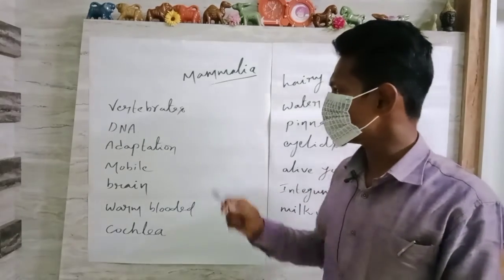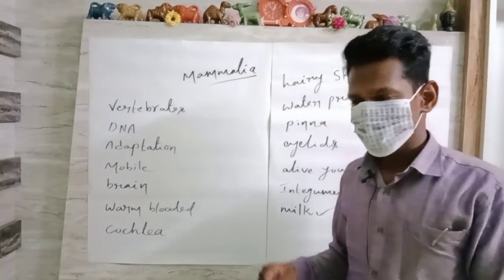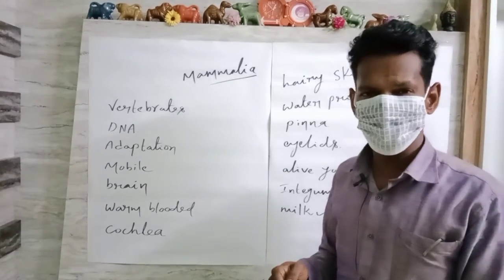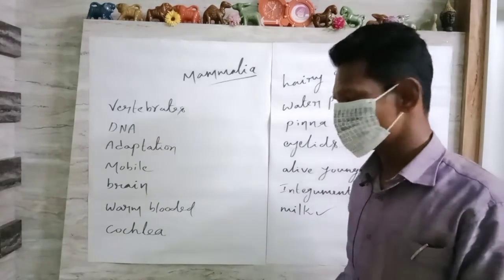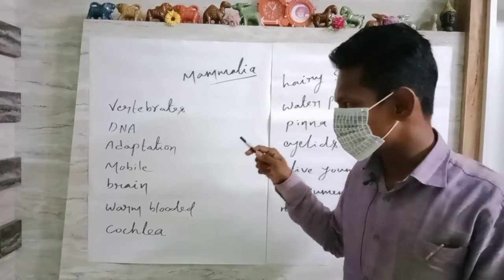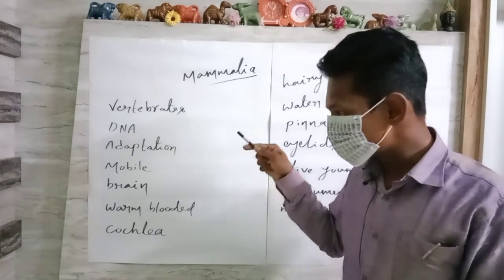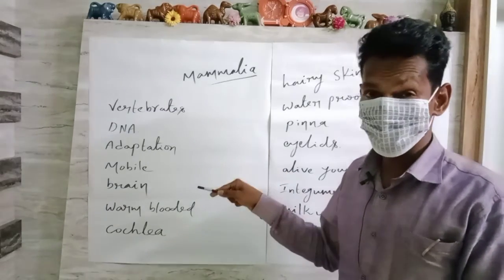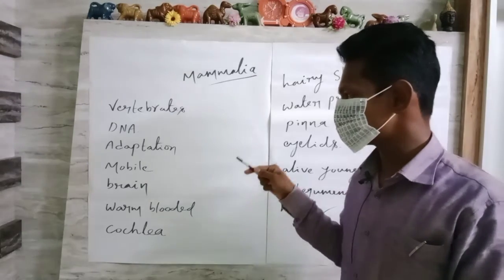So these are highly evolved, multicellular, highly complex. Each and every cell is provided with DNA, deoxyribonucleic acid, which is highly complex: double helix, nucleotides, nucleosides, purines, pyrimidines, nitrogen bases, and different types of complex bonds.